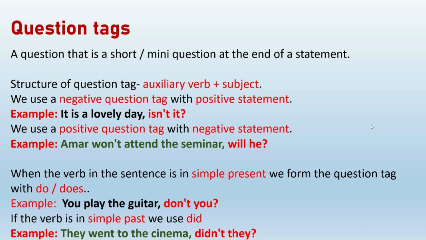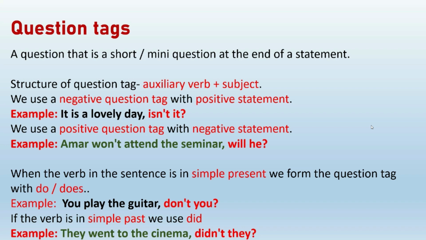Now let's check another example. Amar won't attend the seminar. As I told you, the first step is to identify whether the statement is positive or negative. What kind of statement is it? It is a negative statement because there is the verb won't.